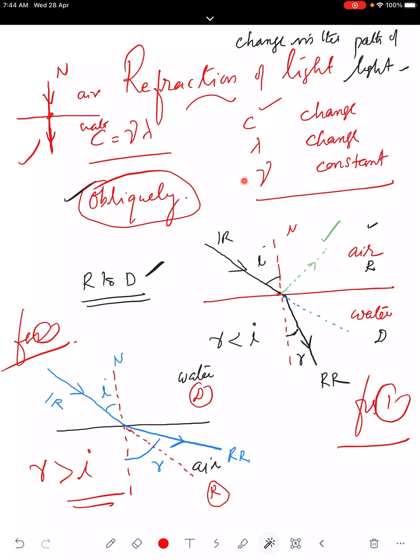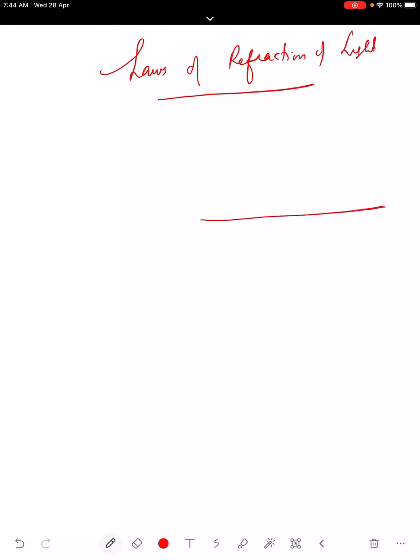Now we go for laws of refraction of light. Next point, laws of refraction. First, you can see a diagram again here. I am drawing from air to water.